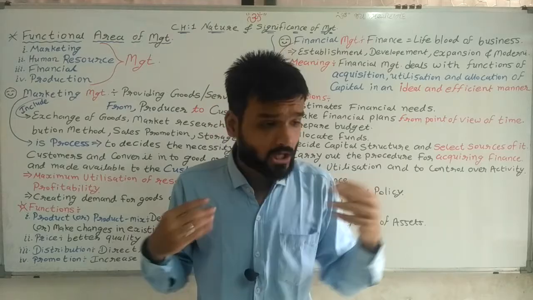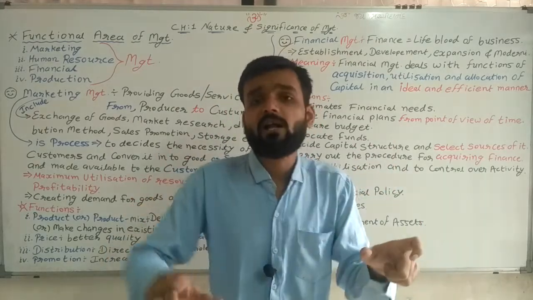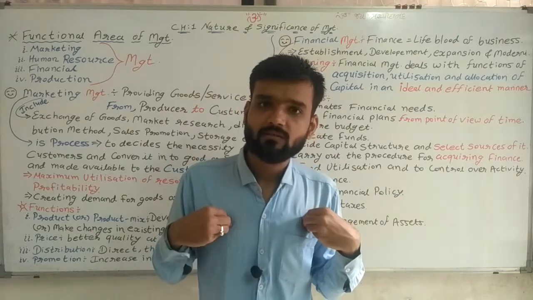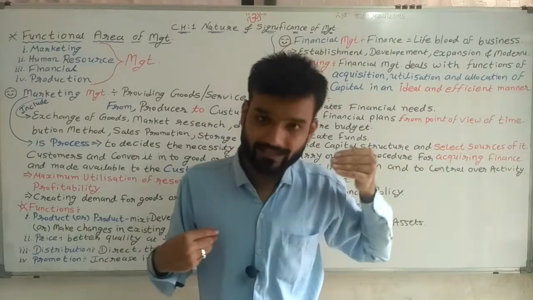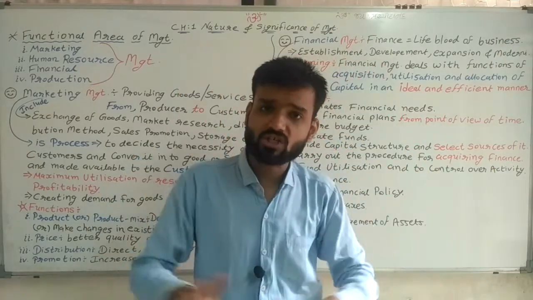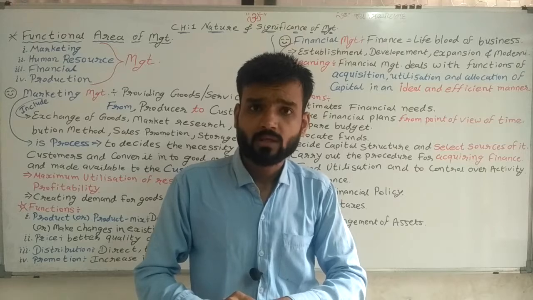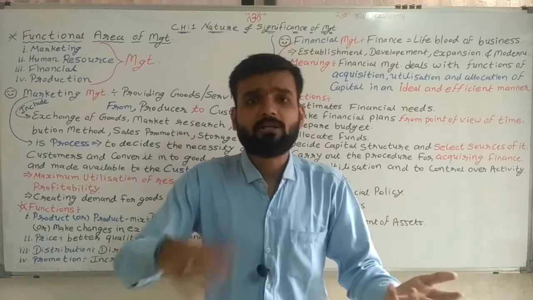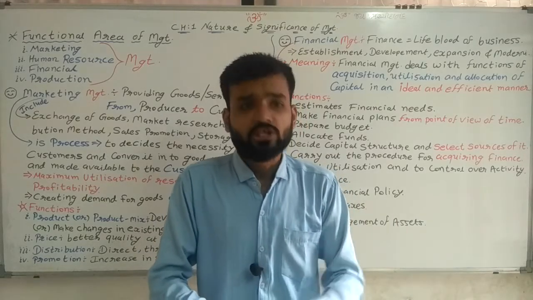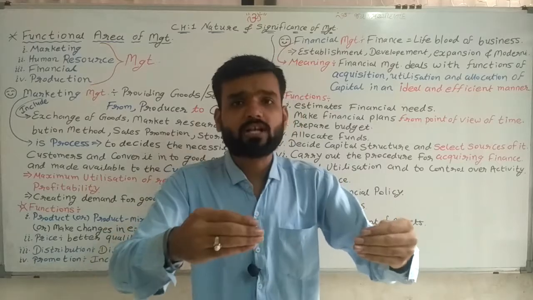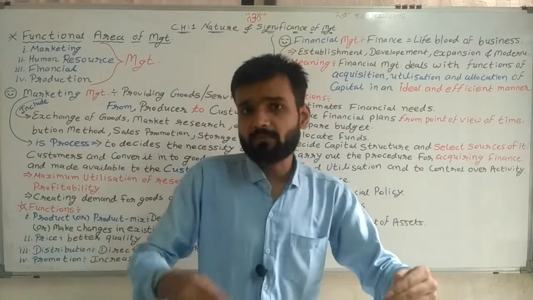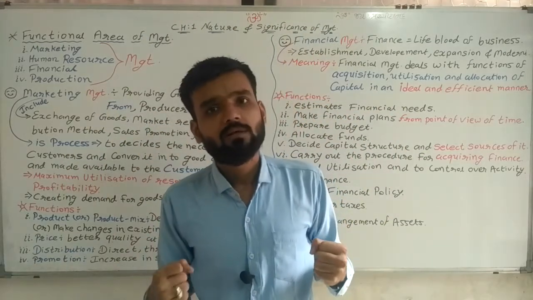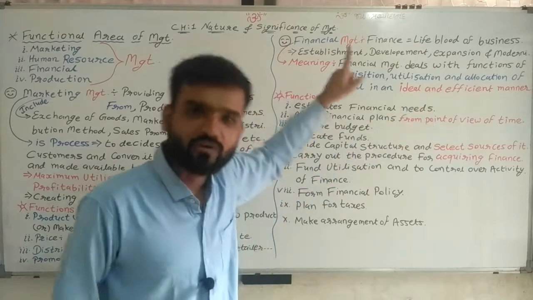So what is financial management? How much capital is required? Short term required, long term required, which type of capital required? That we have to decide. Then from where we are getting it, what is the financial structure? My financial structure should be only share capital, debenture, or a combination of both. Share capital, preference share capital, equity share capital, debentures, loan. Which financial structure am I selecting? That is financial management.